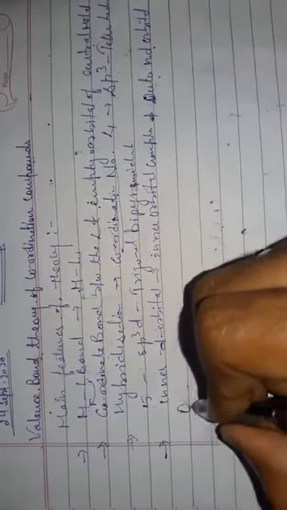Similarly, when the outer d orbitals, that is nd, are used, the complex is called an outer orbital complex.